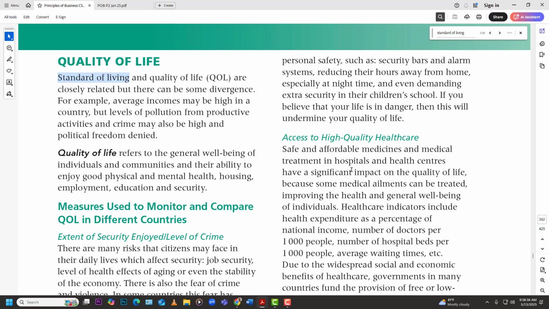Because remember, quality of life deals with your well-being, whereas standard of living deals with the things you can afford and have access to. The quality of life deals with your well-being. How are you? Physically, mentally, emotionally.